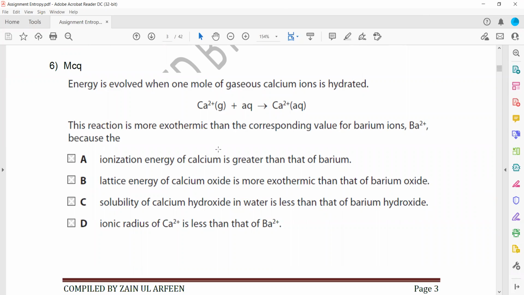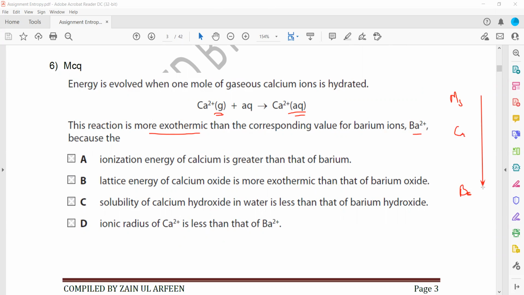In question 6, energy is evolved when 1 mole of a gaseous calcium ion is hydrated, because ions in the gaseous state turn into ions in the aqueous state. This is more exothermic compared to the corresponding barium. What is the reason why the energy released with barium is smaller? When we compare the size, we have magnesium, calcium, and barium is below calcium.